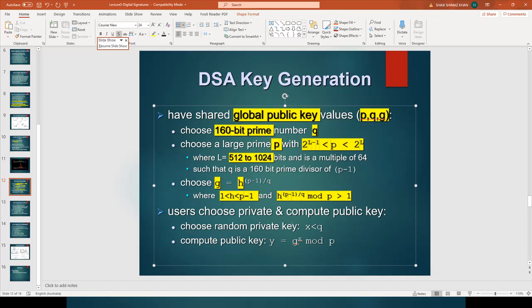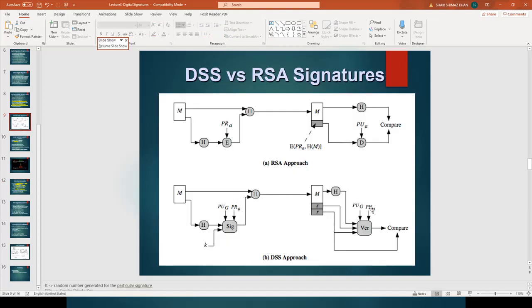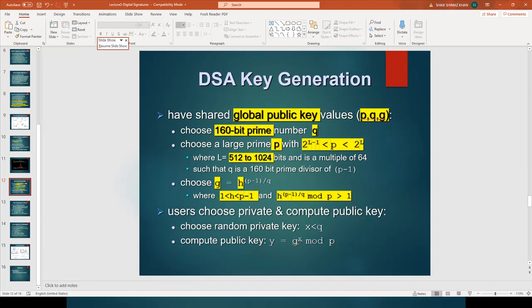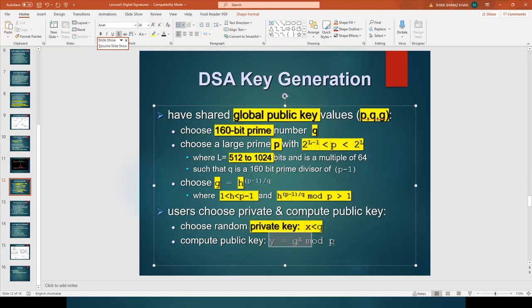Now this private key and public key are interrelated. Mathematically they are related to each other. So this is how the public and private keys are generated. So we have the global public key PQG, then we have the private key, and we have the public key y.